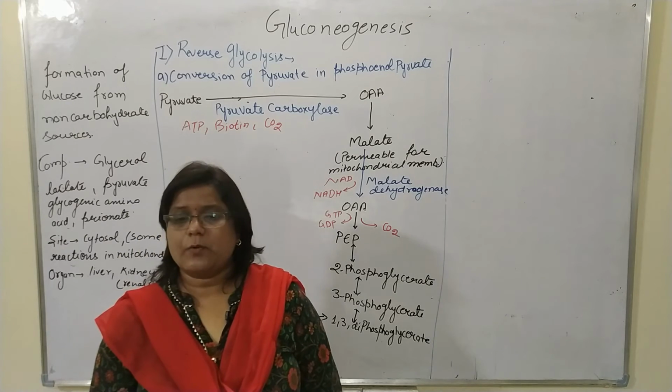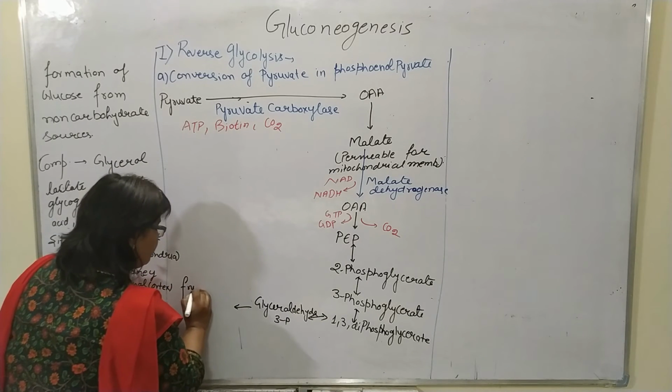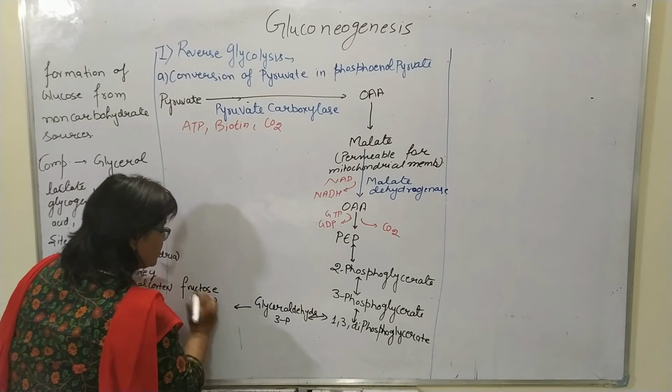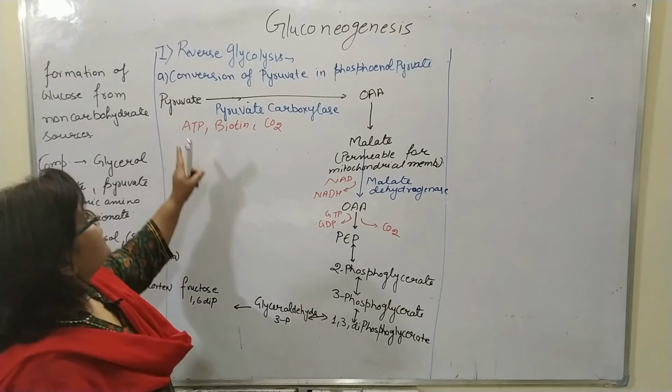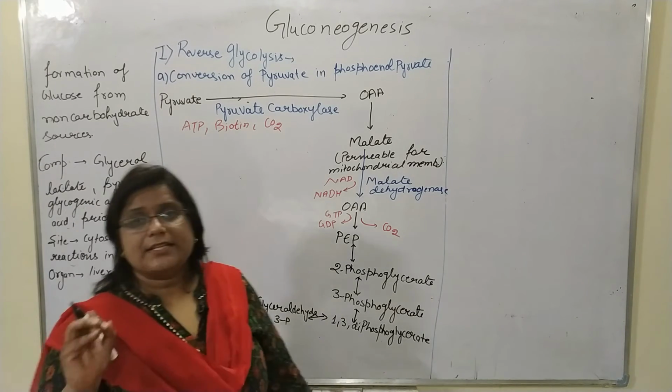Glyceraldehyde 3-phosphate is converted into fructose 1,6-diphosphate. So from pyruvate, fructose 1,6-diphosphate is synthesized.